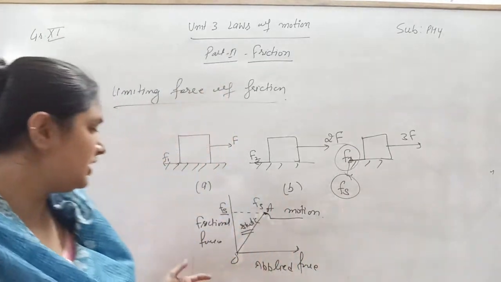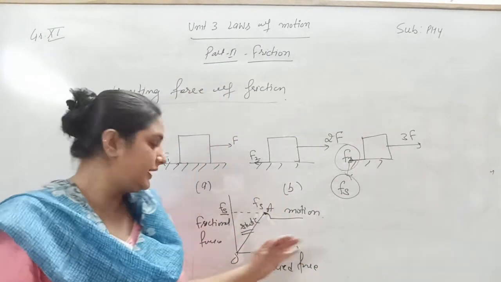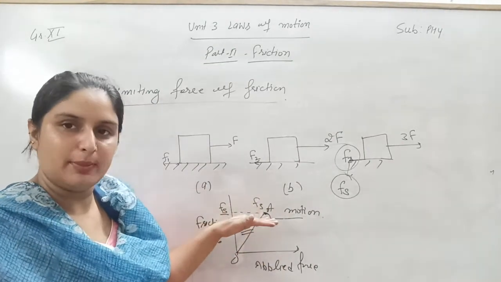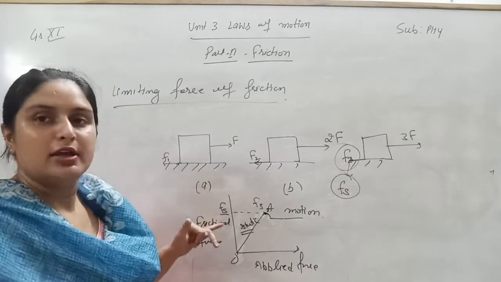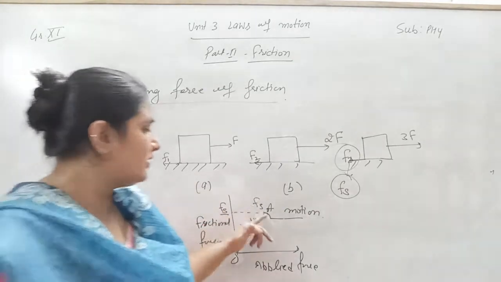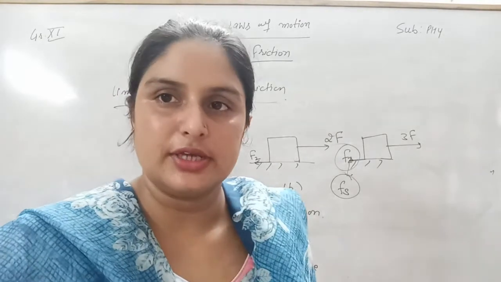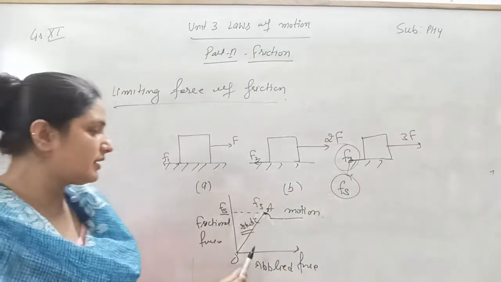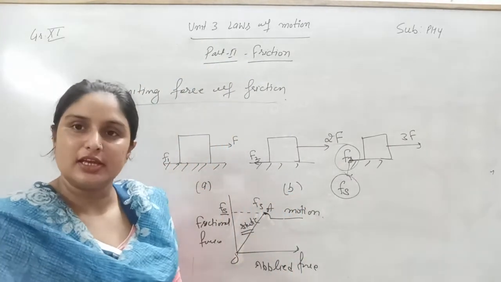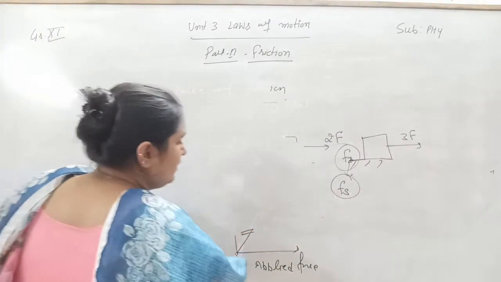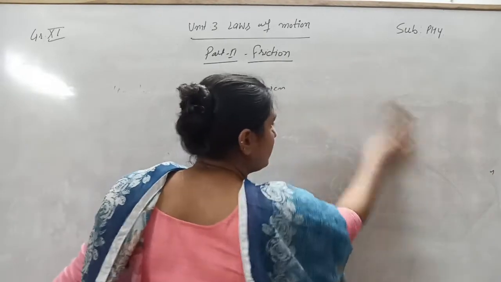Initially, when the applied force is increased, the frictional force also increases. At a particular point it will be maximum, and that is called the limiting force of friction. After that, when the object starts to move, the frictional force decreases because the kinetic friction is less than the static friction. Clear? Now next, we come to the next topic, that is the coefficient of static friction.